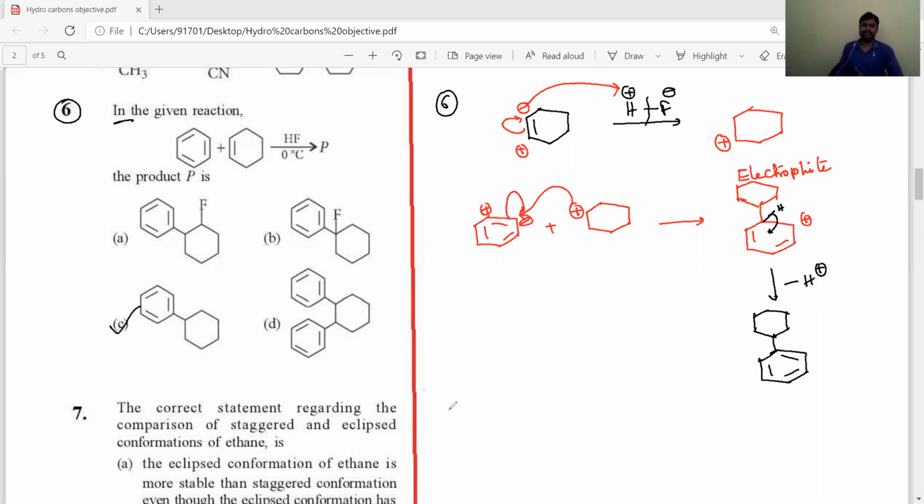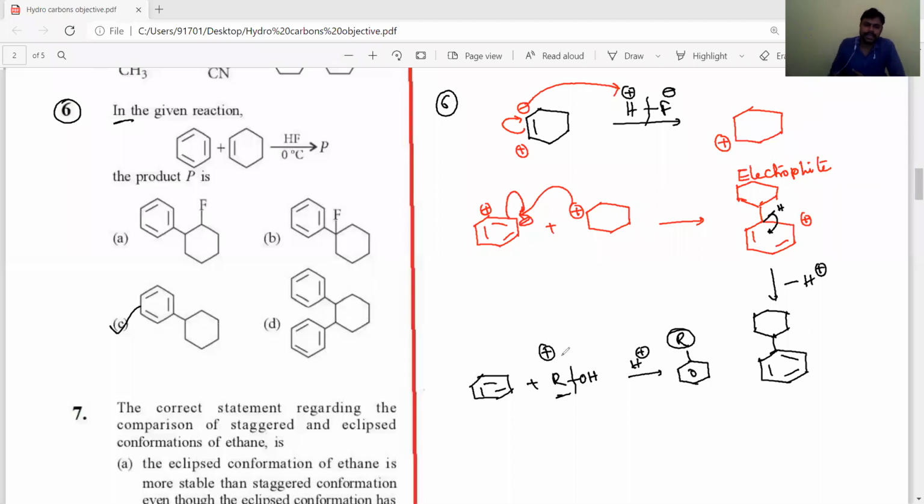Okay, students. And very, very important. In the same way, benzene reaction with alcohols in acidic medium also produces alkylbenzene. In that, the electrophile is R plus. In this case also the electrophile is R plus.